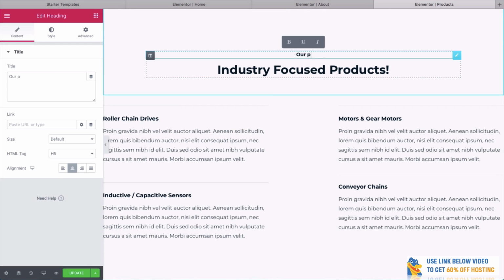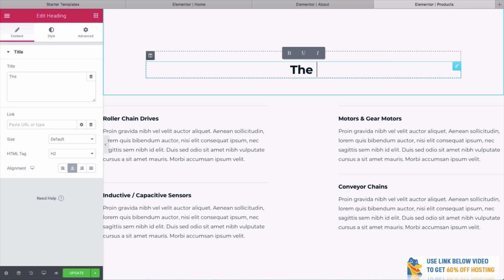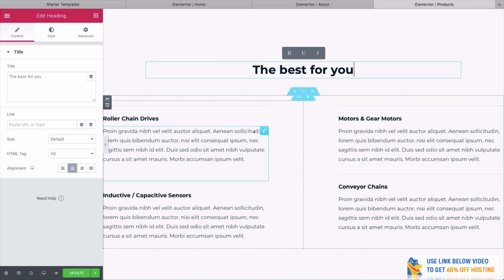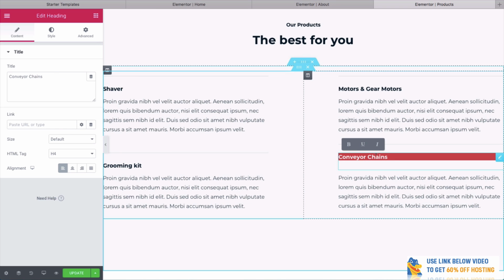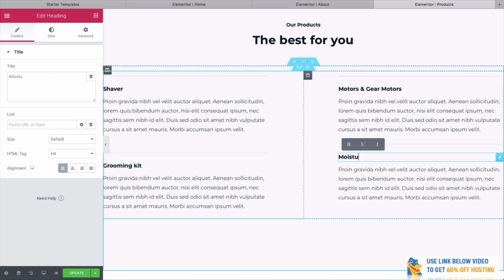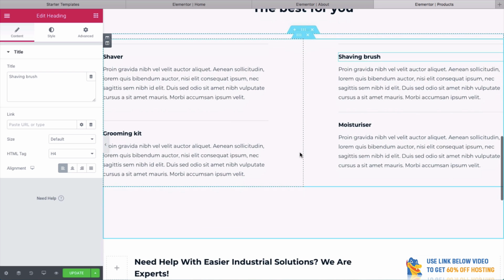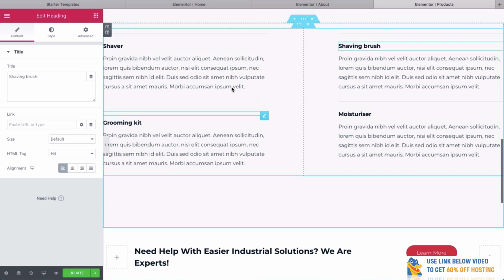So we could say our products, the best for you. And then again, you could write information about your products. So we would have our shaver, grooming kit. What else do we have? Moisturizer, I don't know. And a shaving brush. Really cool. It really does look fantastic, this.